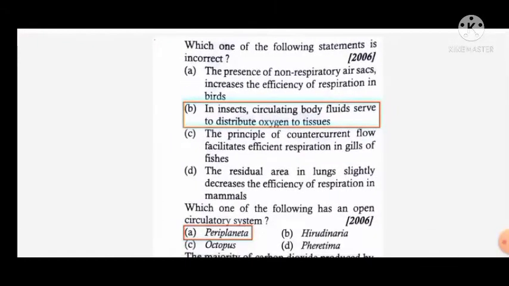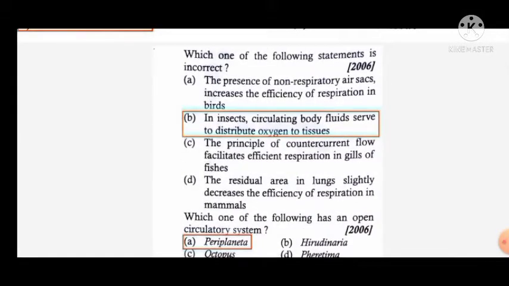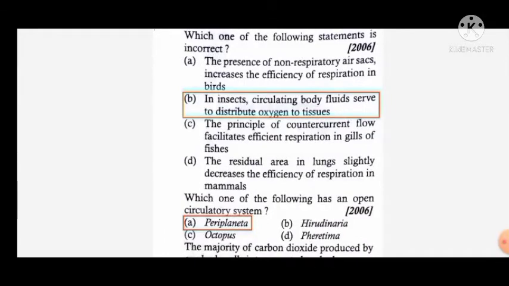Which of the following statements is incorrect? This is a previously asked question of NEET 2006. Which one of the following statements is incorrect, means false statement? In insects, circulating body fluids serve to distribute oxygen to the tissues. It is the incorrect statement.